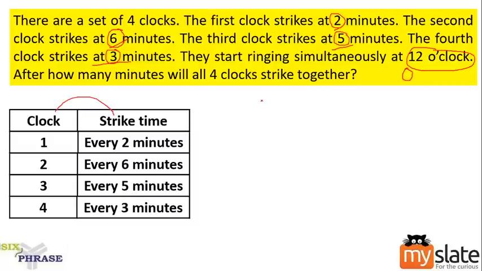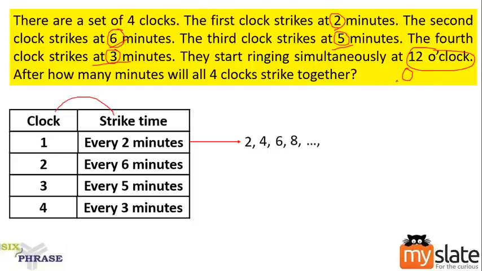Look at clock 1 alone. It strikes every 2 minutes. So after 0 minutes, it will strike at 2 minutes. After 2 minutes, it will wait for another 2 minutes. Then it will strike at 4 minutes. Then it will wait for 2 minutes, strikes at 6. It will wait for 2 minutes, strikes at 8.